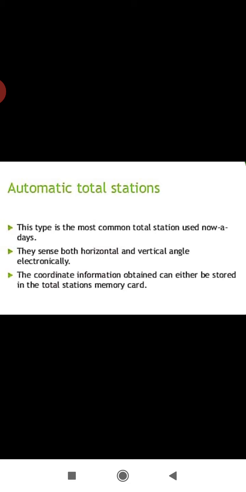This eliminates the need for an assistant staff member, as the operator holds the reflector on the other hand and controls the total station from the observed point. Now this can be done with the automatic total station. You can work with a remote control.